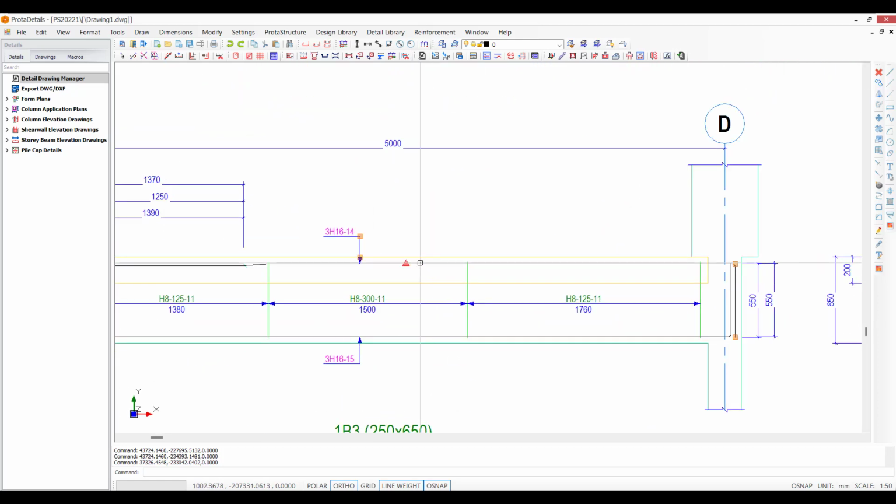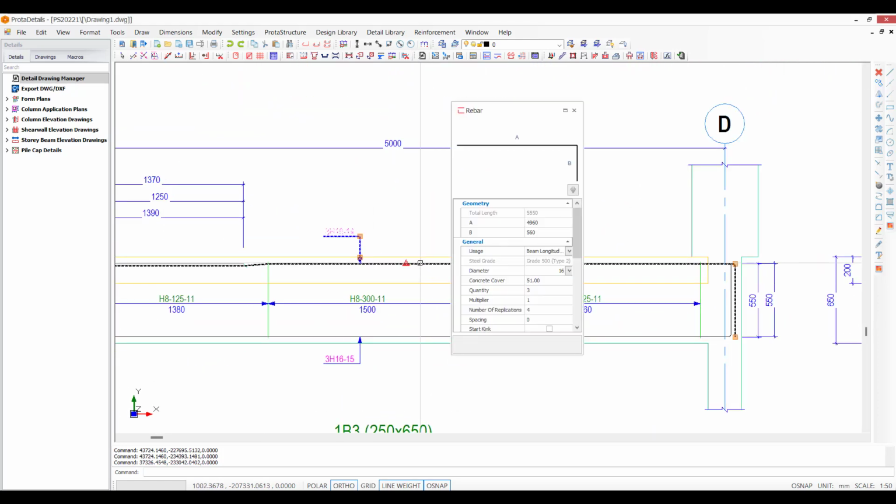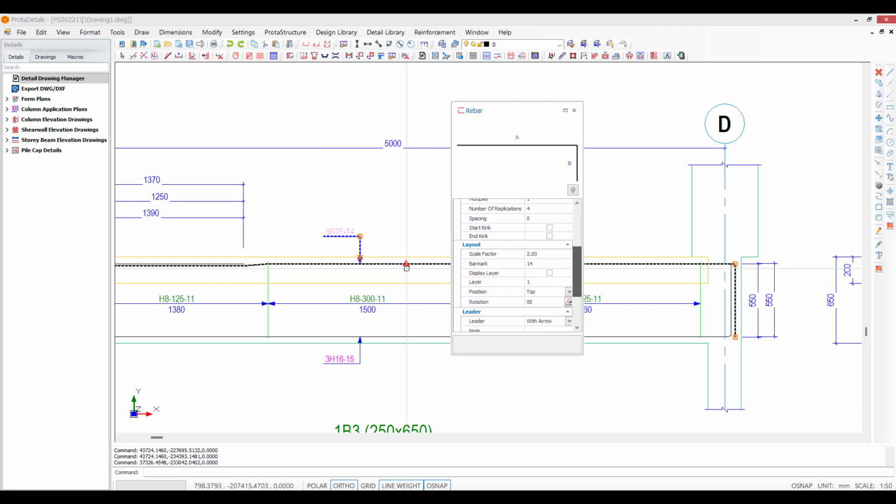Now, what you can also do is interact with this. So this is an object. We understand everything about this bar. These are intelligent objects that we're working with here, so we understand its positioning, its cover, how many there are, even its lap lengths. All of this is understood.